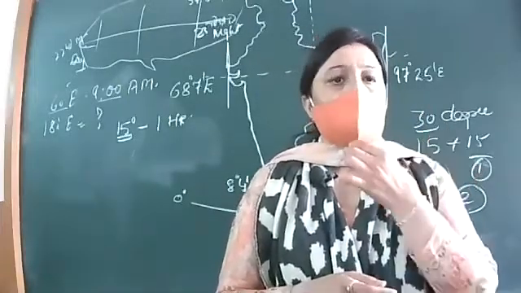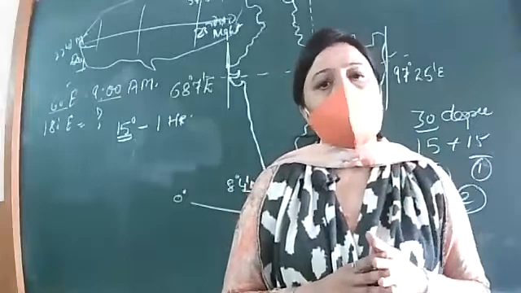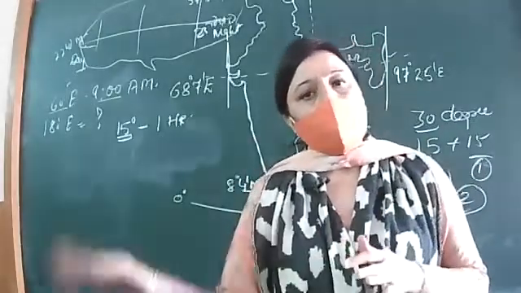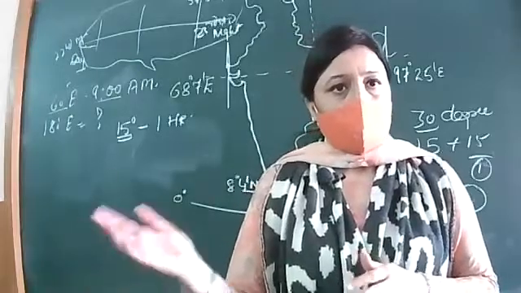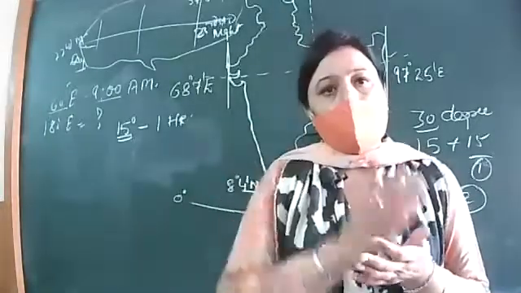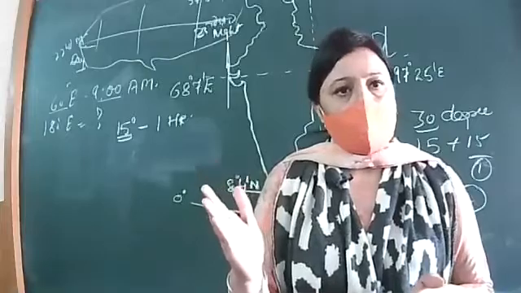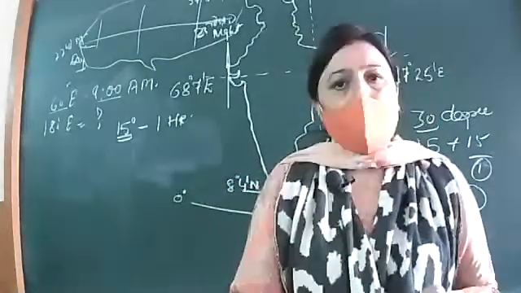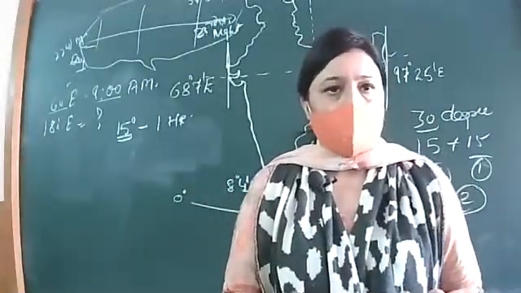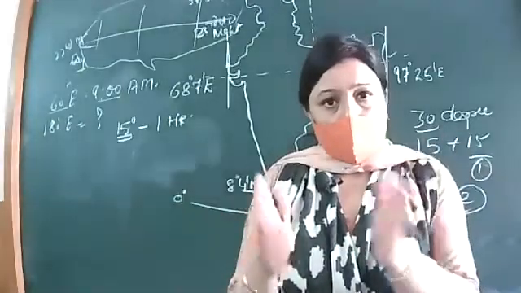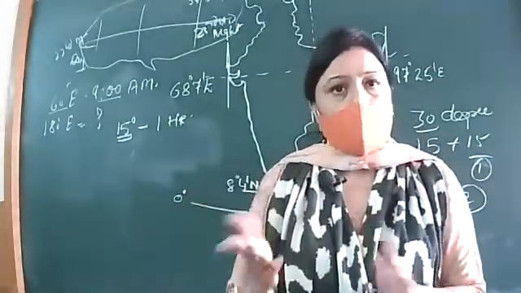Got it? So if on 60 degree east the timing is 9, what would be the timing on 180 degree east? What we have to see is the gap from 60 to 180 degrees in units of 15. That gap will become the hours. So the gap is of 8 units, 8 zones. So that is of 8.